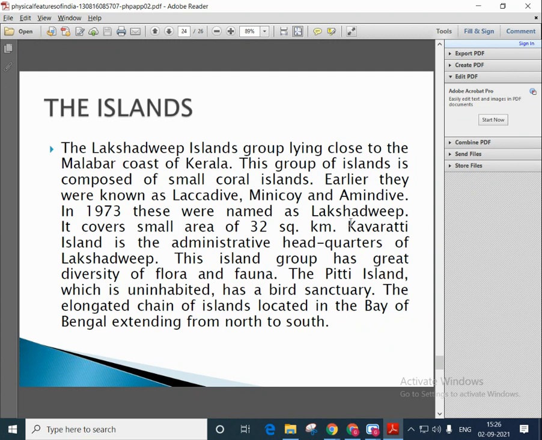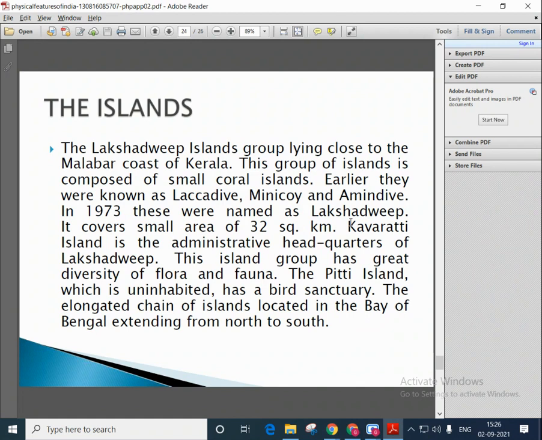Earlier, they were known as Laccadive, Minicoy, and Amindivi. In 1973, these were named Lakshadweep. It covers a small area of 32 square kilometers. Kavaratti Island is the administrative headquarters of Lakshadweep. This island group has a great diversity of flora and fauna, that is, plant and animal life. The Pitti Island, which is uninhabited, has a bird sanctuary.